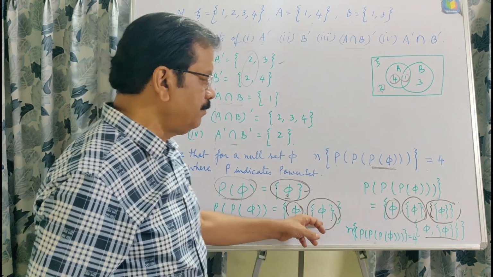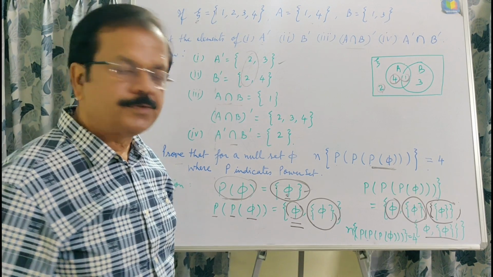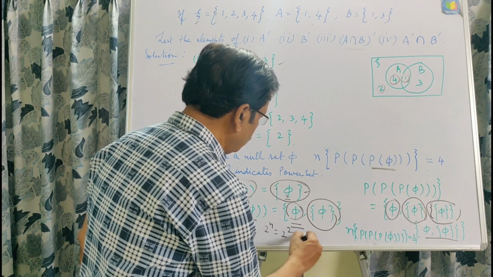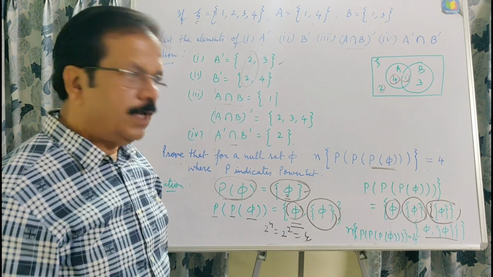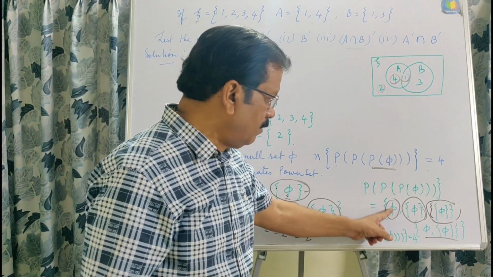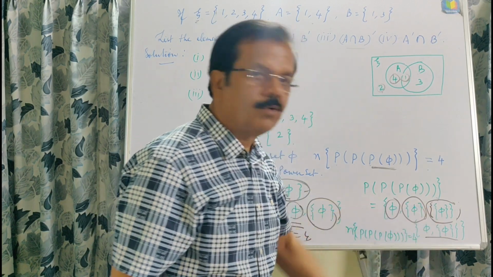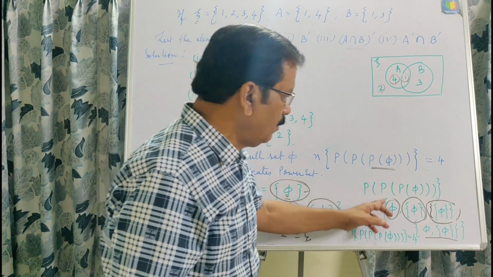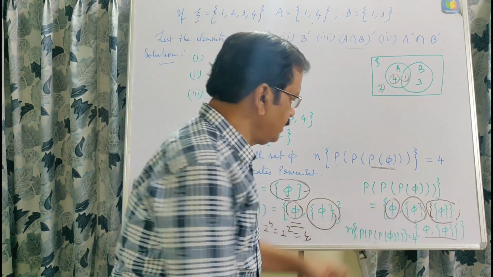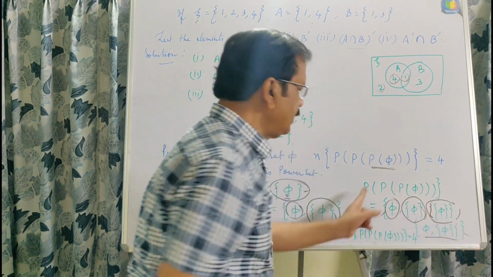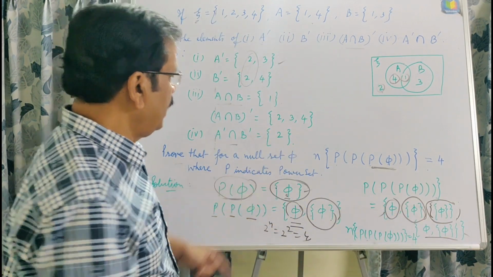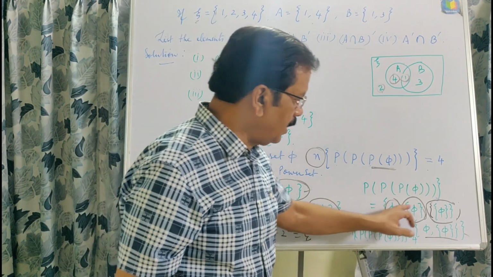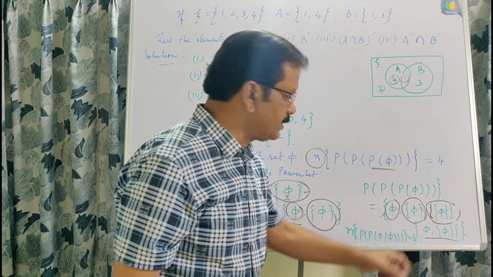Because this has two elements, and we know the number of all possible subsets of any set is 2 to the power n, that is 2 to the power 2, which comes to 4, and this way we are getting 4 elements, 1, 2, 3 and 4. And so, writing the power set using one more curly bracket, and this is this. After writing this power set, we have to find the cardinal number, and we can count very easily 1, 2, 3 and 4, which comes to 4.